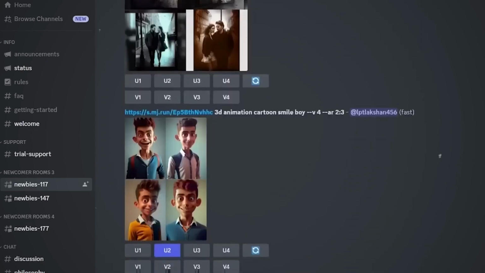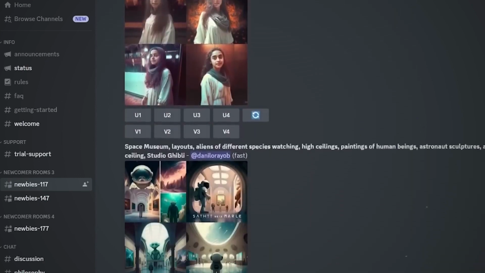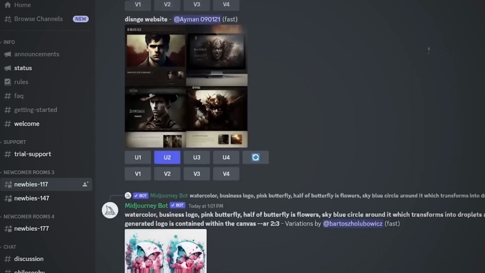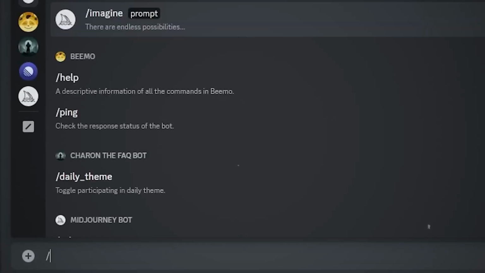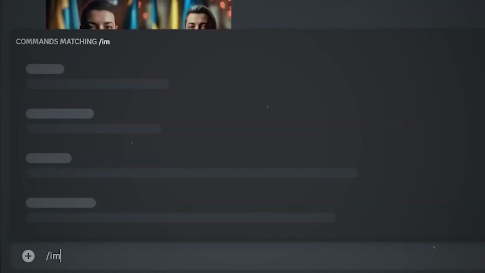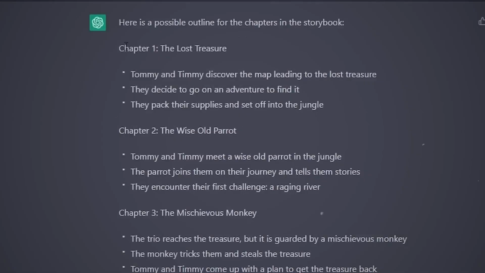There are millions of users, so you'll notice that new images are generated every second. To generate your image, you need to start a prompt. First type forward slash and then imagine. Once you do that, you can start explaining the image you want to generate. Go back to the story chapters you have generated before and copy the first one.